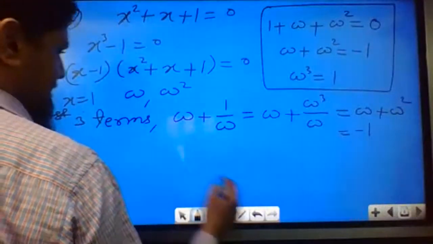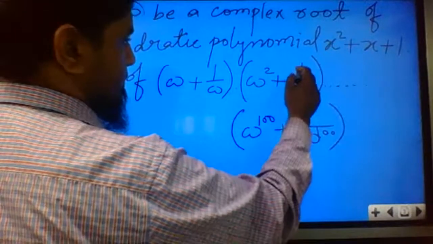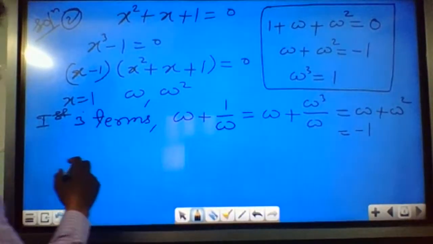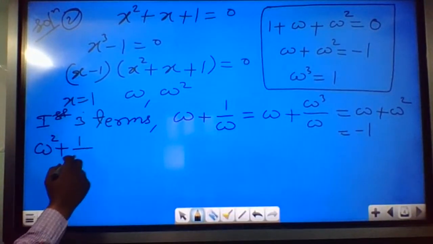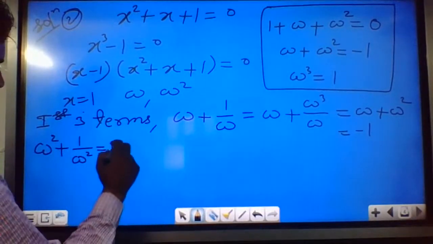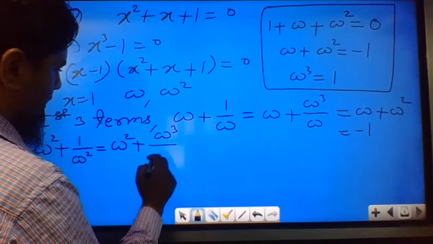Then the second term is omega square plus 1 by omega square. I can write 1 as omega cube, so omega square plus omega cube upon omega square.